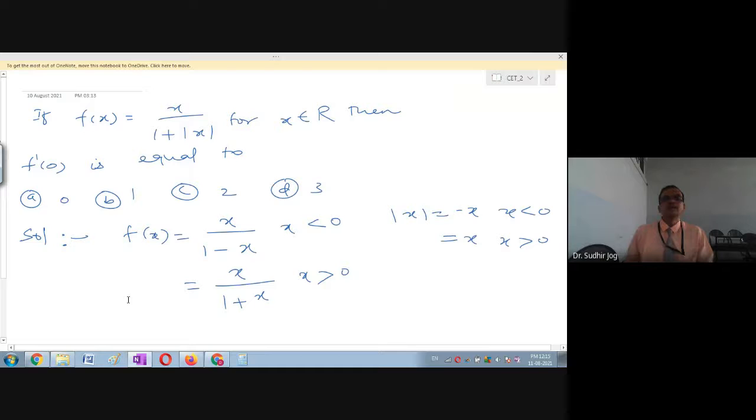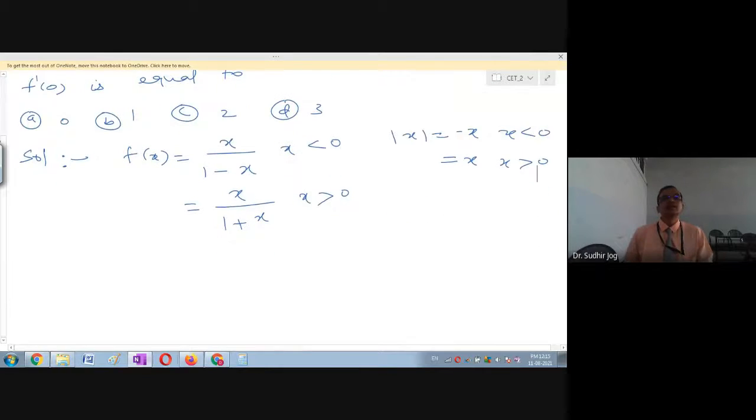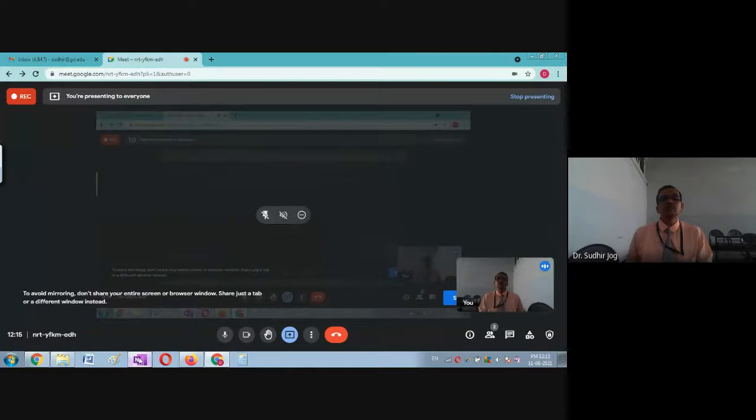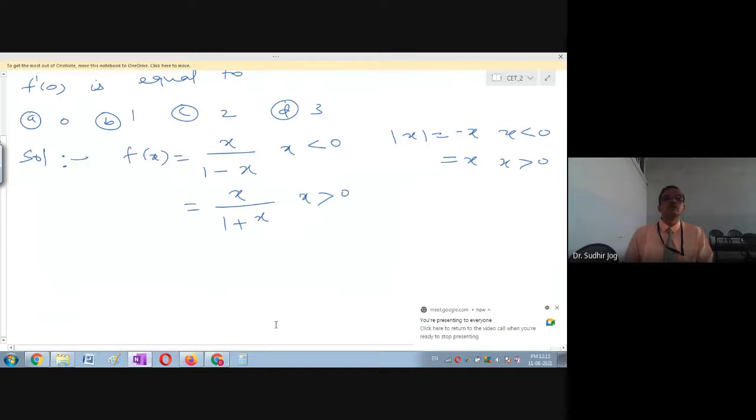Now, finding the value of f dash x, let us see what f dash of 0 is. So let us first find f dash x for x negative. Quickly you can differentiate: it is (1 minus x) into 1, sorry, minus x into minus 1. So it will be 1 minus x plus x, over (1 minus x) whole square. So it is 1 by (1 minus x) square. So f dash 0 becomes 1.